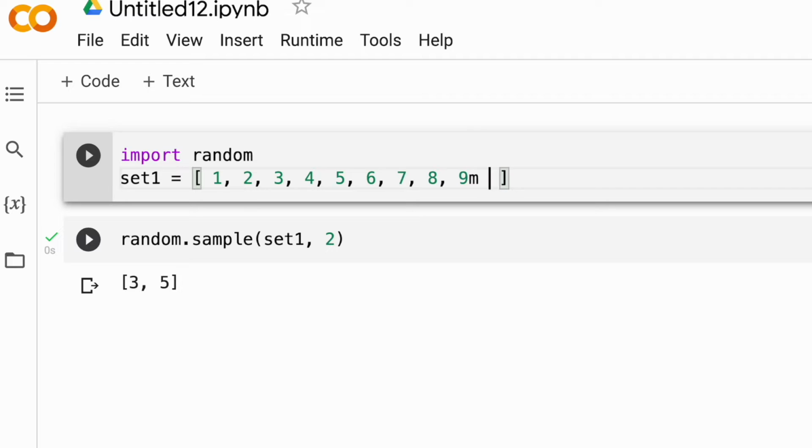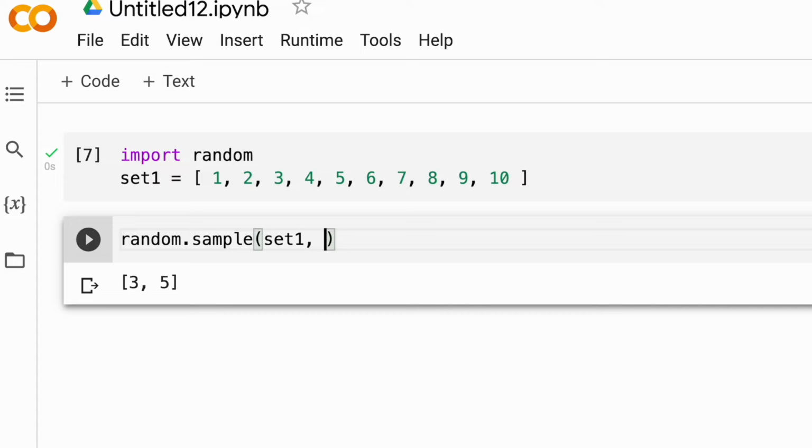Few things to note. The set1 in the code is the name of the dataset. The number 2 is the number of random samples from this dataset. The output for us in this example is this.